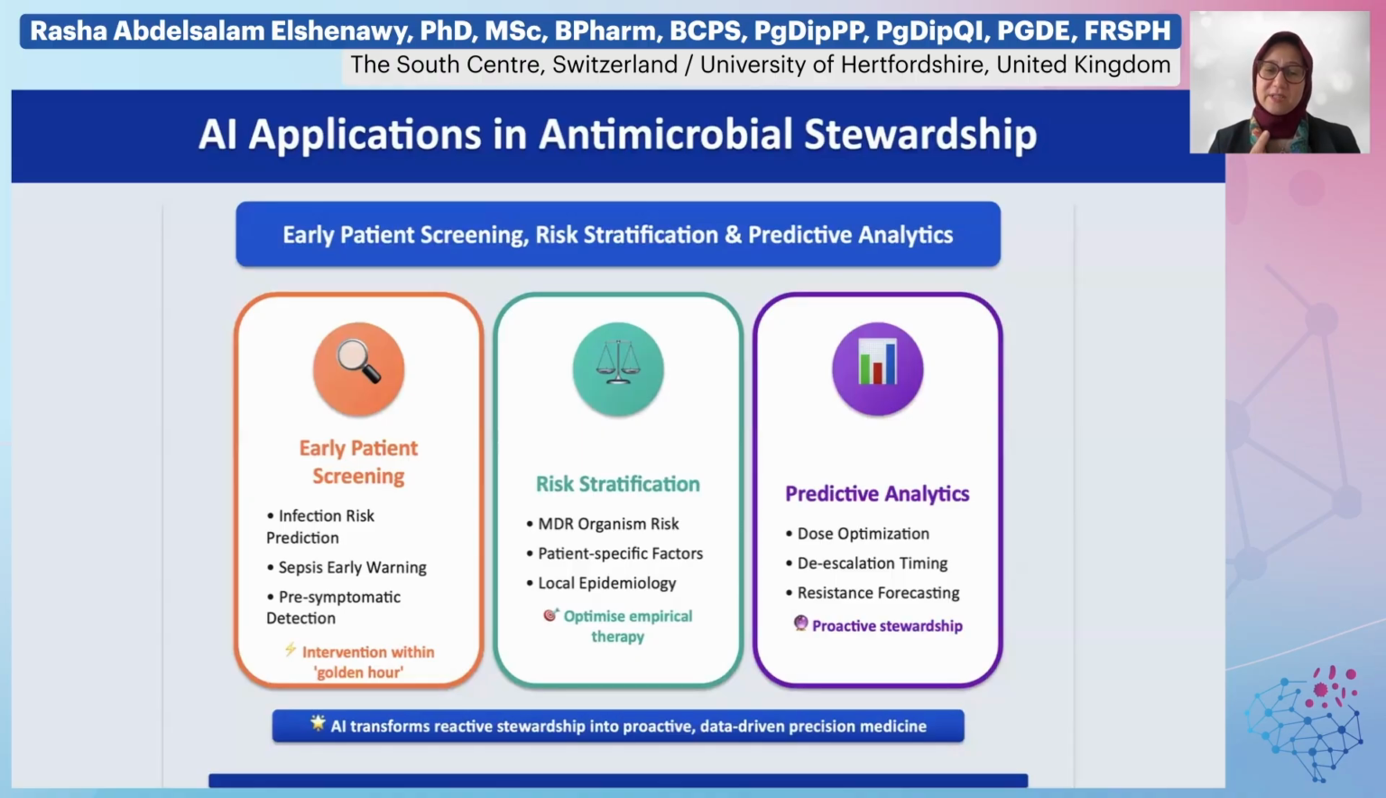The second one is risk stratification with regard to multi-drug resistant bacteria or organisms. With regard to the local epidemiology, we can help with antibiograms, antibiotic measurement, and the percentage of multi-drug resistant bacteria in the hospital. We could update the local guideline with regard to the local pattern, and the AI could suggest or advise which antibiotic could be used.